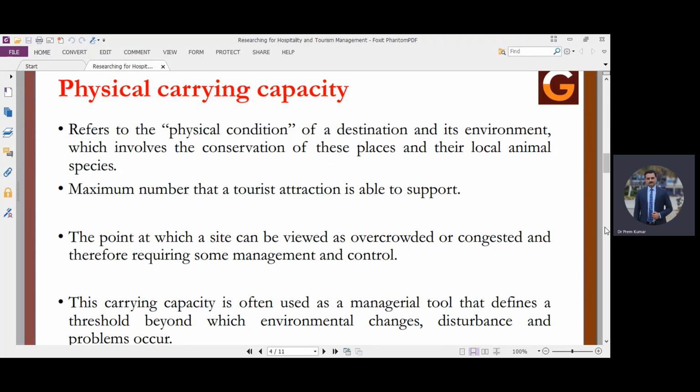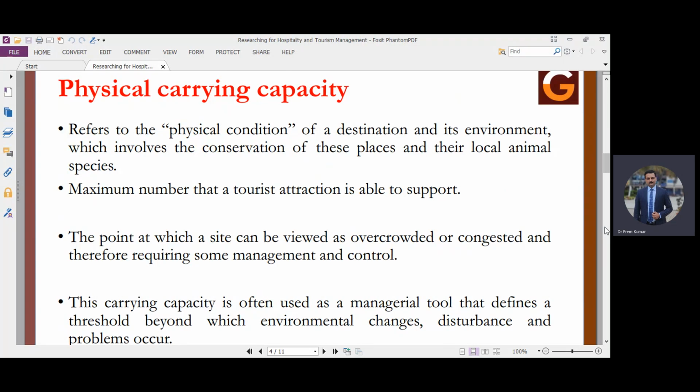And the point at which a site can be viewed as overcrowded or congested, and therefore requires some management and control. So physical carrying capacity can be a particular point after which, if we allow more tourists, it may be considered overcrowded. Sometimes whenever we are visiting a destination, you might have felt that this place has become overcrowded, or during evenings, the tourist place may become overcrowded because a lot of tourists are traveling towards a destination or a particular viewpoint during the evening, not during the afternoons.